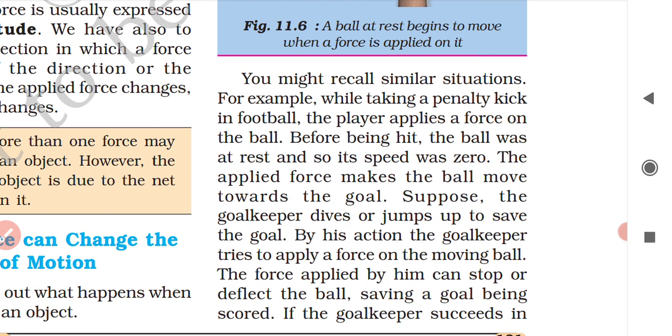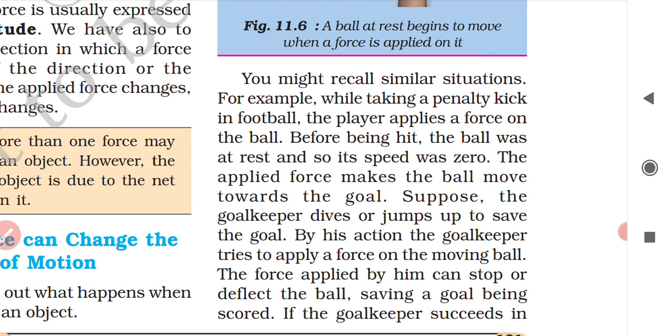When the ball is placed on the field on the opposite side of the goal post, the ball is at rest. As soon as the player hits or kicks the ball, that means he has to push, right? He has to apply a force on the ball. The applied force will make the ball move towards the goal post.